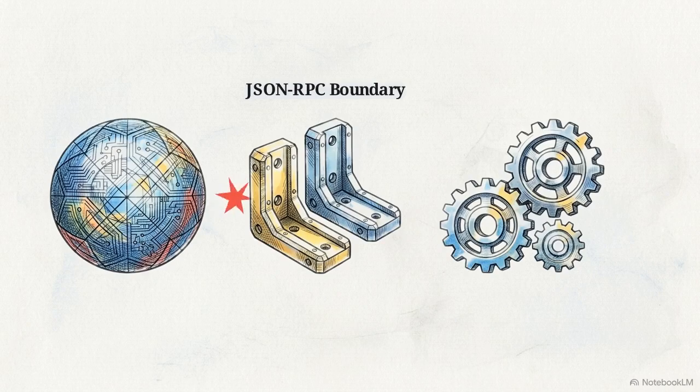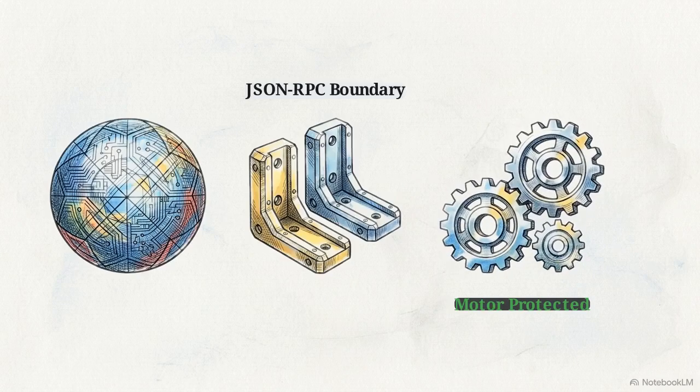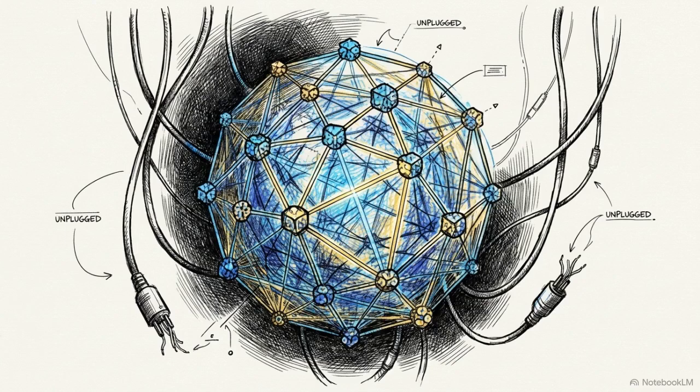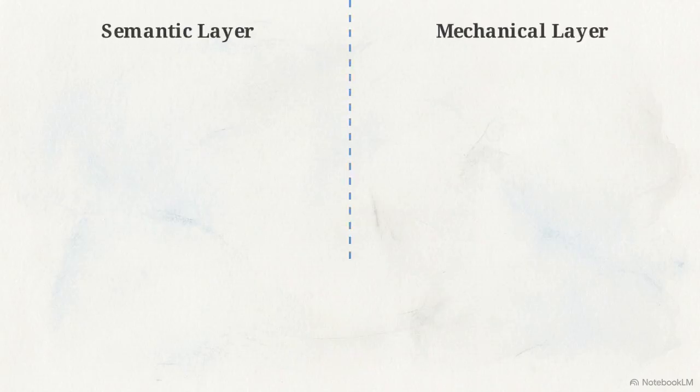This enforces schema-first design. To trigger an action, the model outputs a strict JSON payload. Arguments and constraints are rigidly verified. If malformed, the action is rejected before reaching the motor. If a tool lacks this mechanical motor, the LLM is left operating in a sensory deprivation chamber. It executes a prompt, receives no physical feedback, and is forced to independently guess whether the external state actually changed.